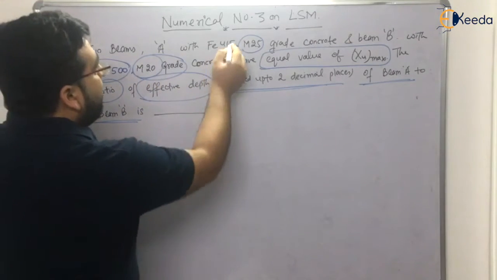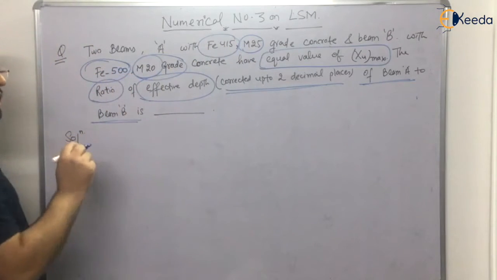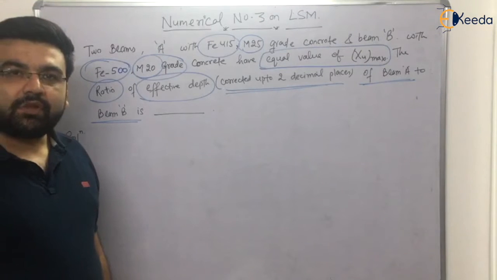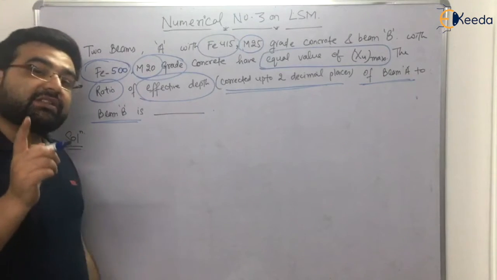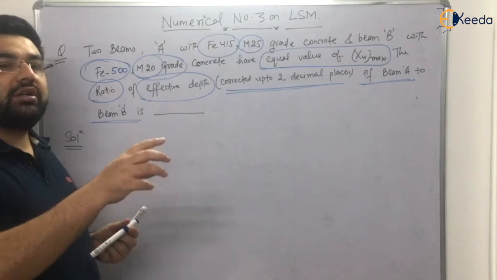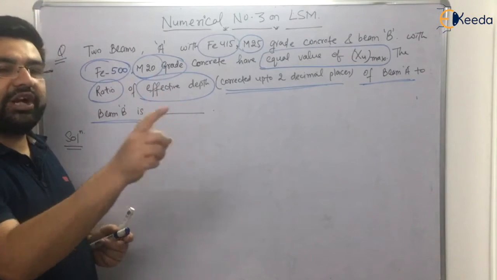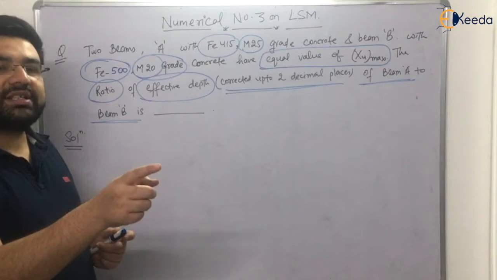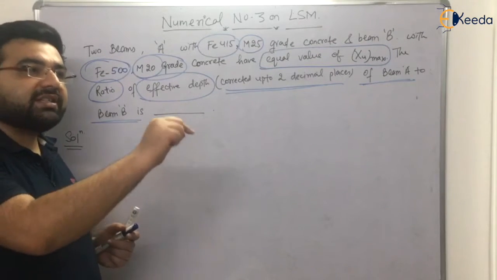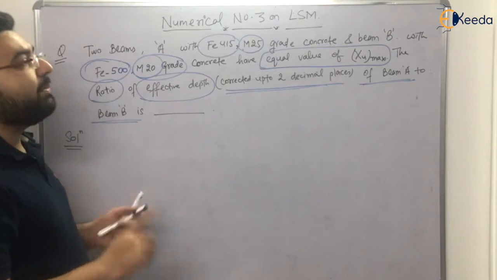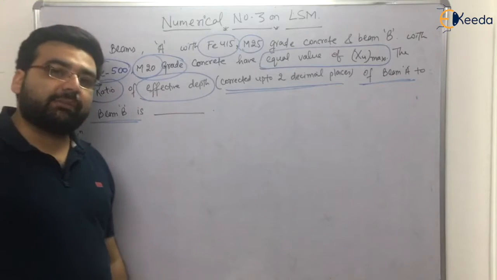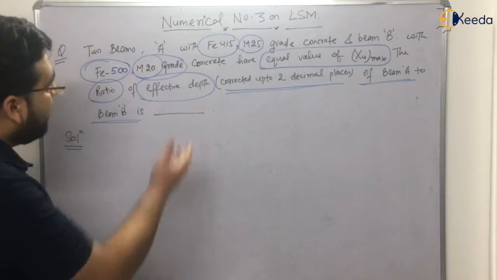But the grade of steel, Fe415 and Fe500, is changing. Will it change the value of XU? The answer is yes. There was a theoretical question also that the value of XU limiting depends on: number 1, grade of concrete; number 2, grade of steel; number 3, Young's modulus; number 4, B and C. So the answer would be Young's modulus as well as the grade of steel. It does not depend upon the grade of concrete. There was a theoretical question also in the ESE examination. Clear? Now let us solve this numerical.